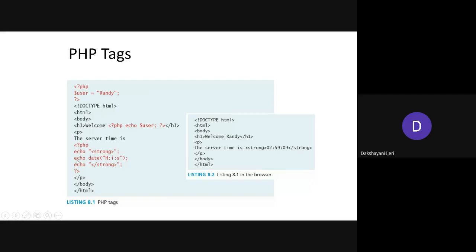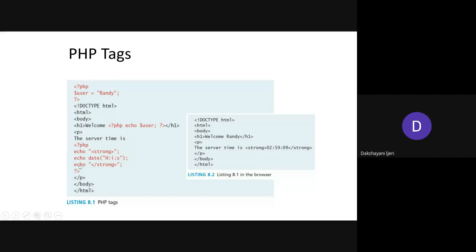Followed by that, one more echo statement which has the date method used over here. The date is a built-in method from PHP which is going to get you the date and the time. I am not going to discuss this date in detail right now. We are only concentrating on the syntax, how it is used over here.